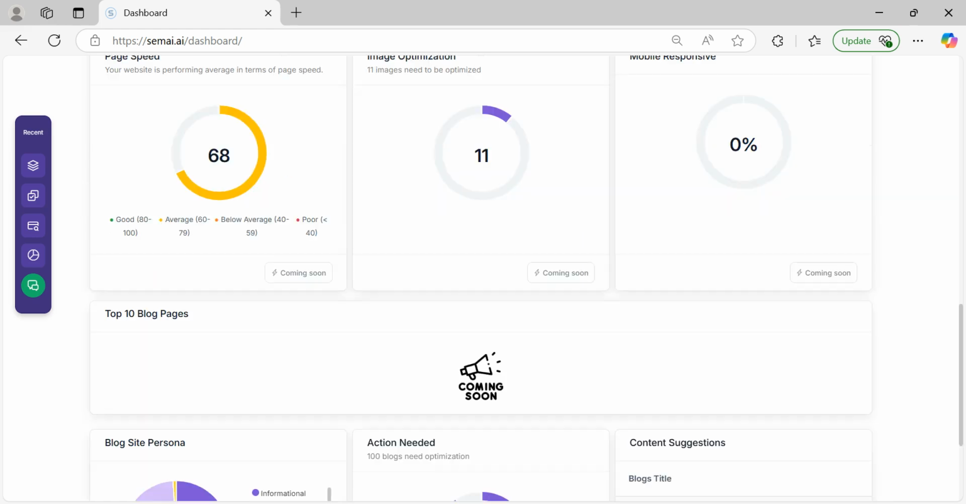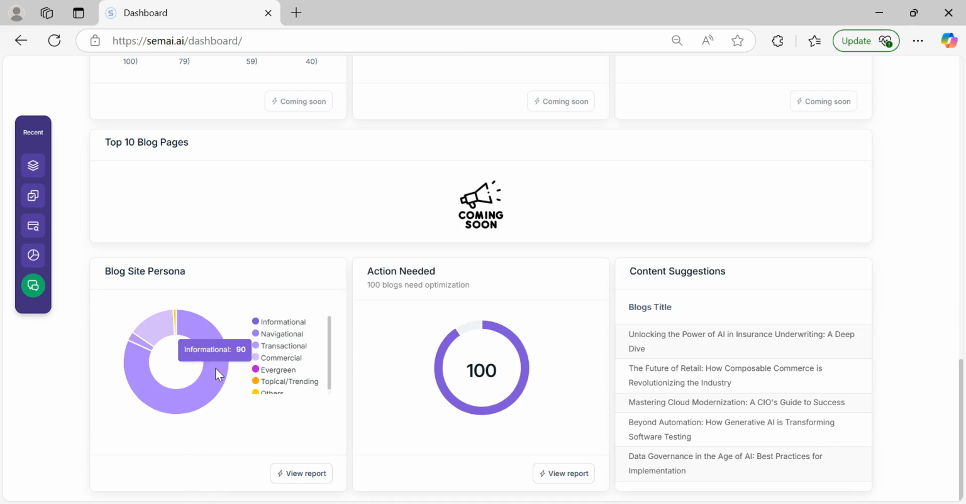If you scroll down, you'll also see what we call a blog site persona. That means how is your blog? How are your blogs getting written? Is it for informational purposes, or is it something more commercial, or is it topical? So it actually gives a persona for your blogs. And of course, the action needed in terms of how many blogs need action, how many blog optimizations are needed, and it also gives you content suggestions here. So these are some of the unique things that the tool gives in your dashboard.